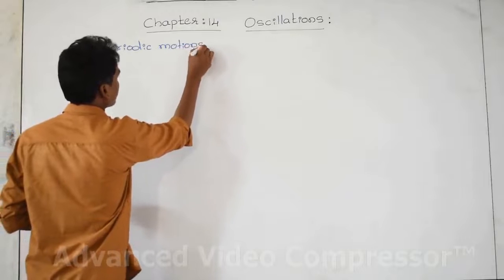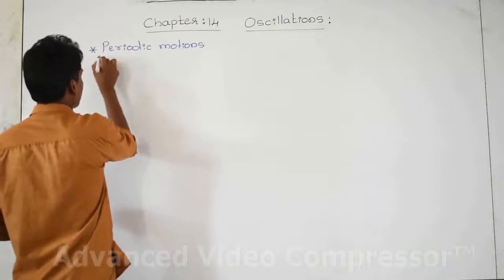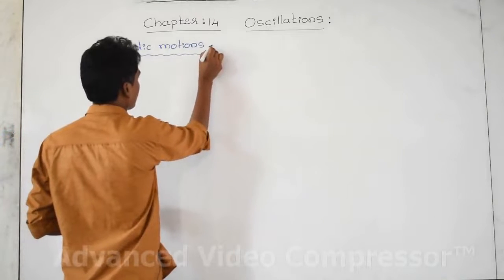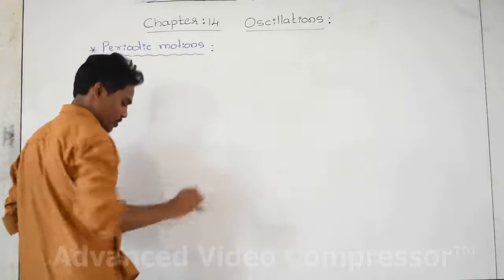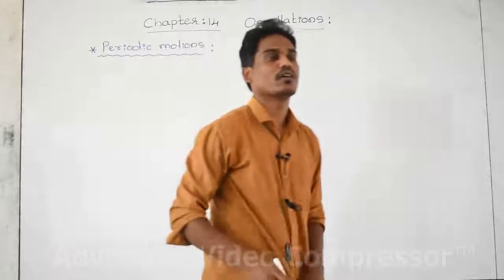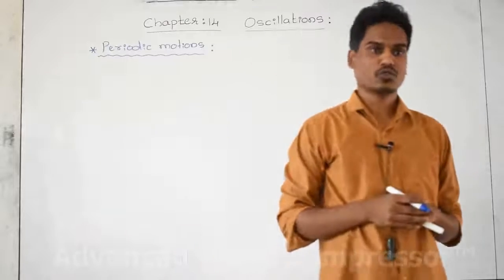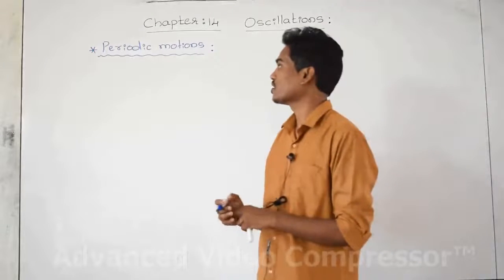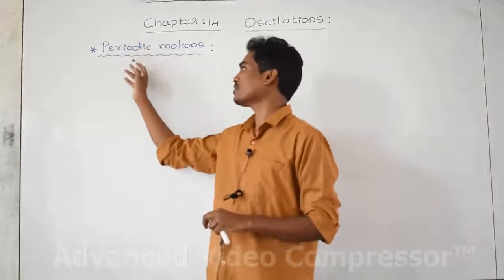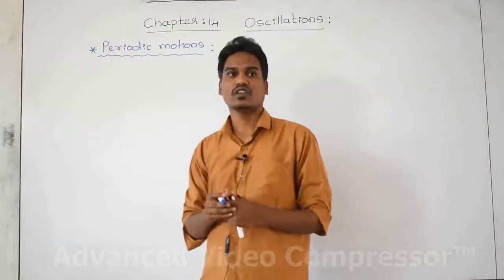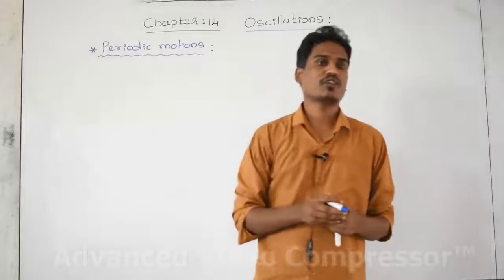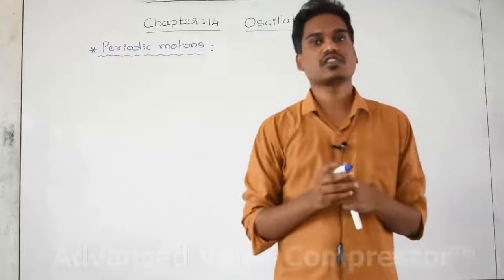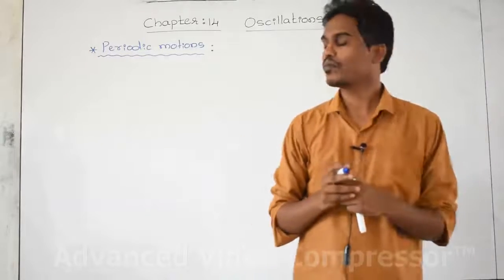Before going into the details of oscillatory motion, first you need to know the meaning of periodic motion. Periodic, in the sense of time, means the motion of the object should maintain a constant time period.